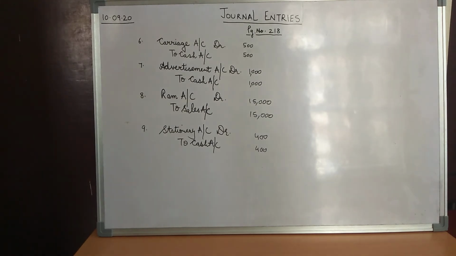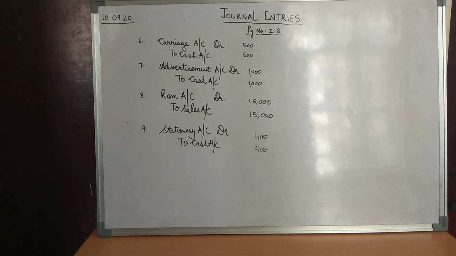Carriage being an expense part of the nominal account, we debit the carriage because the rule says that debit all the expenses. So carriage is an expense and carriage is paid in terms of cash. So the rule for the real account says that credit what goes out. That is, cash is going out in paying this carriage.